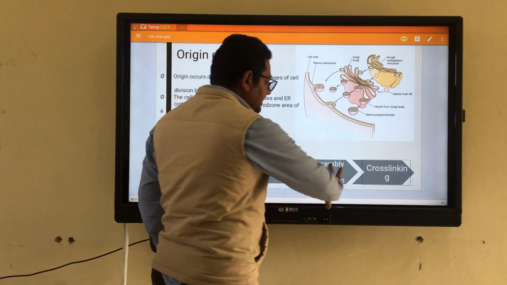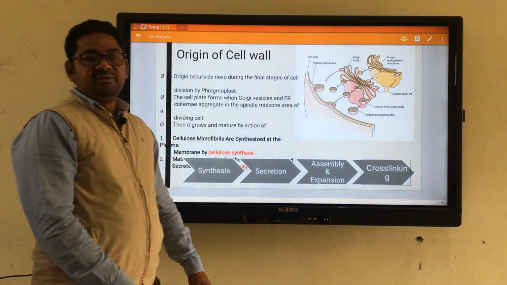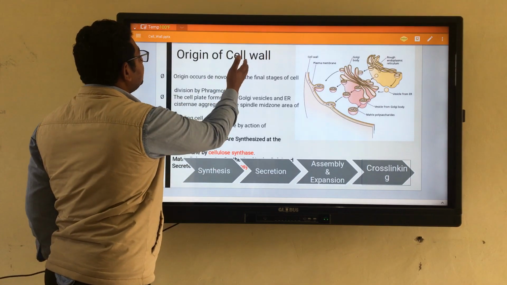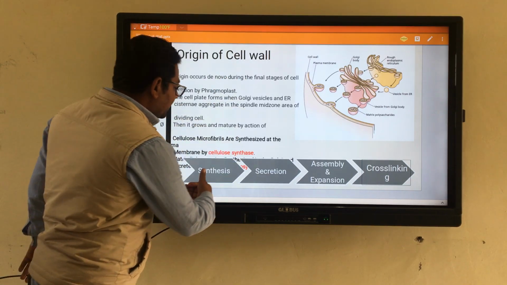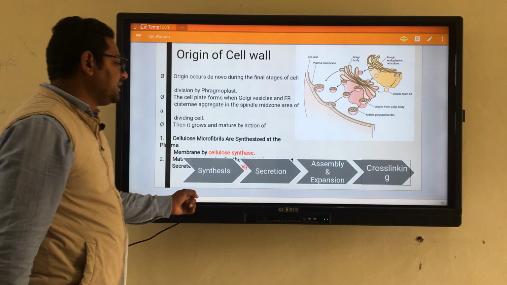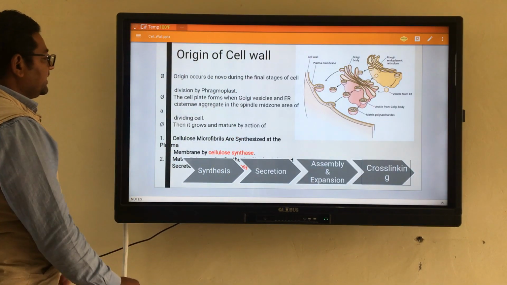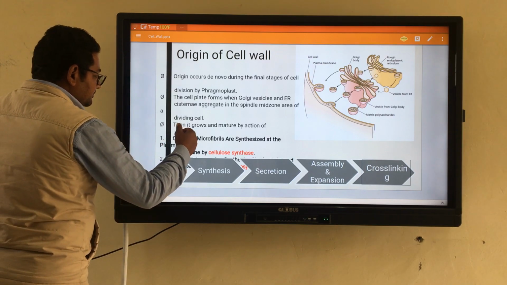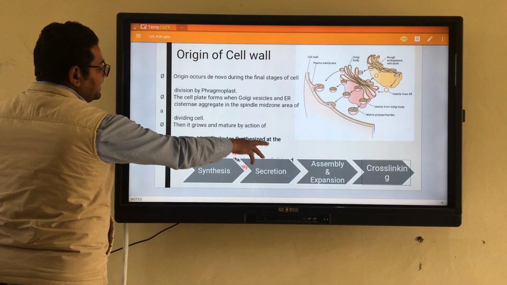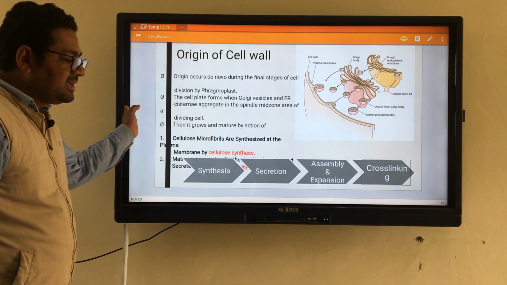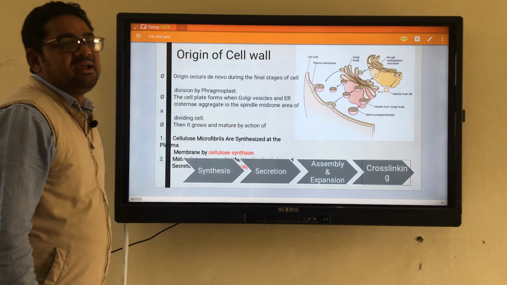And finally all these components will be linked with one another. So the cell wall formation involves 4 different steps: synthesis, secretion, assembly and expansion, and finally there will be the cross linking. After that this cell wall grows and matures.